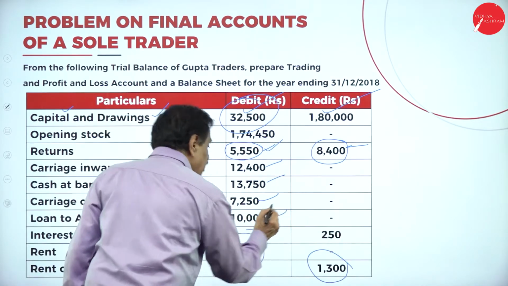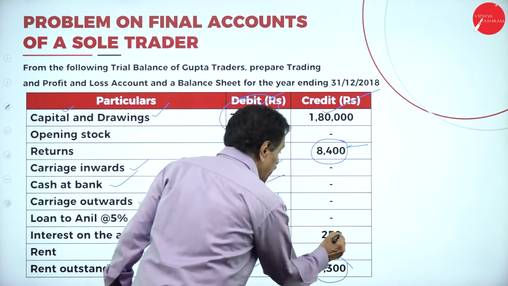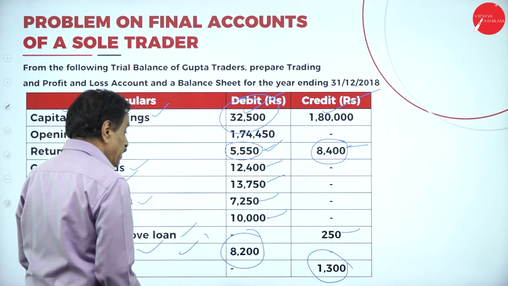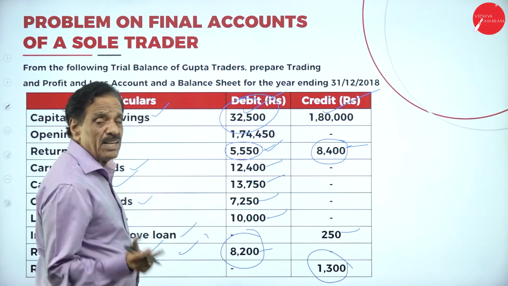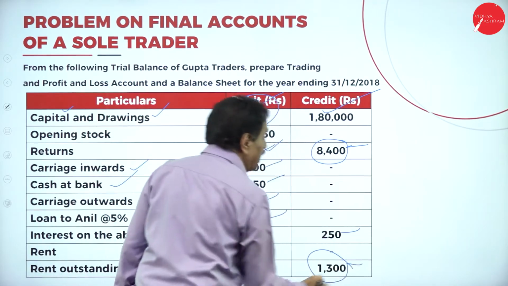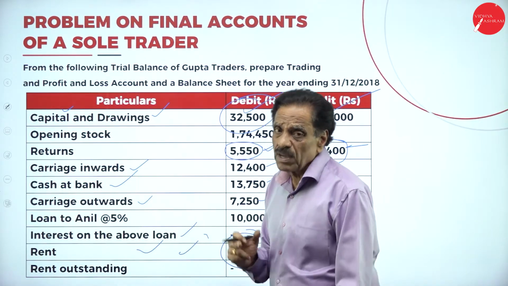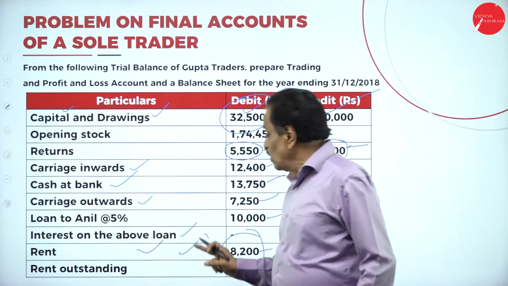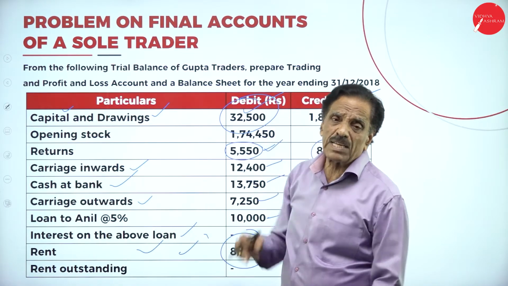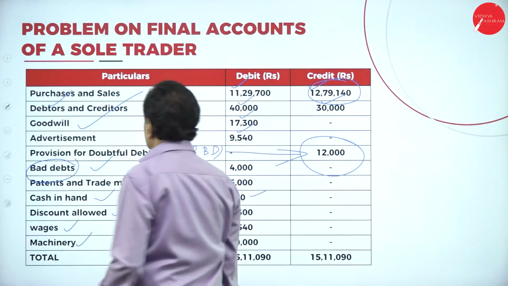Loan to Anil: we have given a loan to Anil, how much? 10,000 at 5%. It works out to how much money? 250. Rent paid is how much? 8,200. That will come on the profit and loss account debit side. Rent outstanding comes on the liability side of the balance sheet. If rent outstanding is given in the adjustment, it should be added to rent, then only it will come on the liability side of the balance sheet. We'll move on to this.